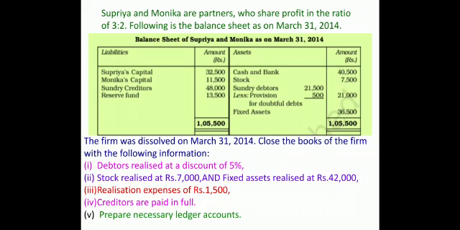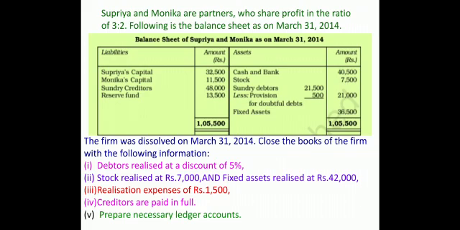Now asset side, children. Cash and bank. You will prepare cash and bank account, or you can call it simply a bank account. So from the right hand side of the balance sheet, it will go on the left hand side of cash and bank account or only bank account as balance brought down.